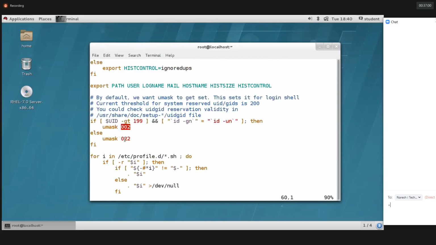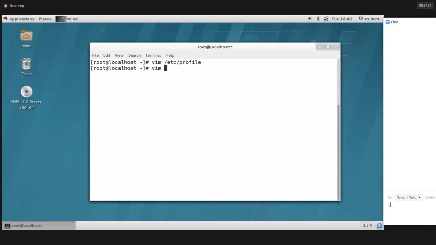002, this is for normal user. 022, this is for root user. According to a requirement, we can change the UMask value for any user account. So I'm trying to change the UMask value for root user. Instead of 022, I'm providing 020. Save and exit. So clear? Then again, we'll have one more file called bashrc.